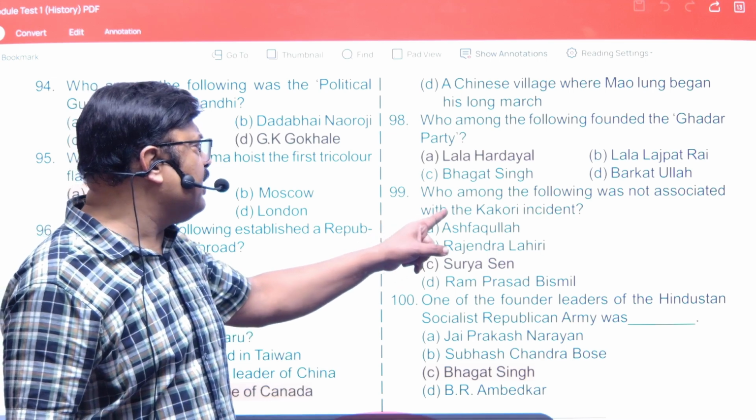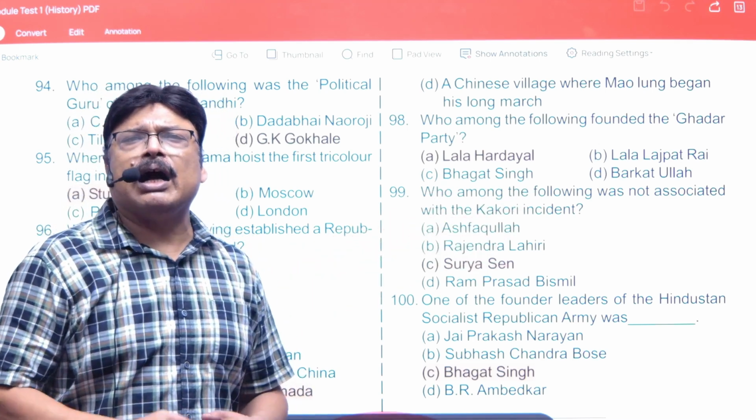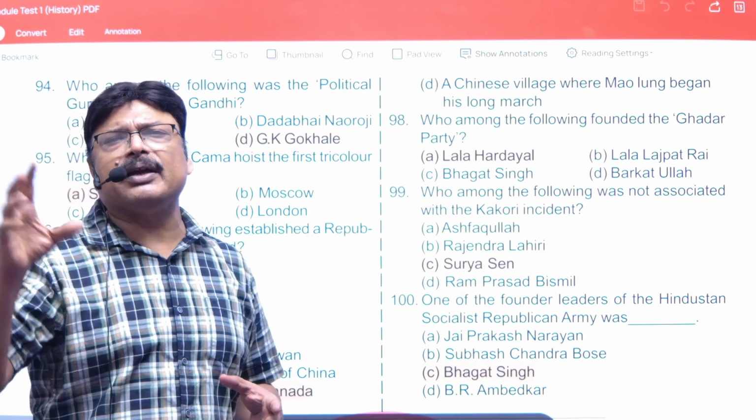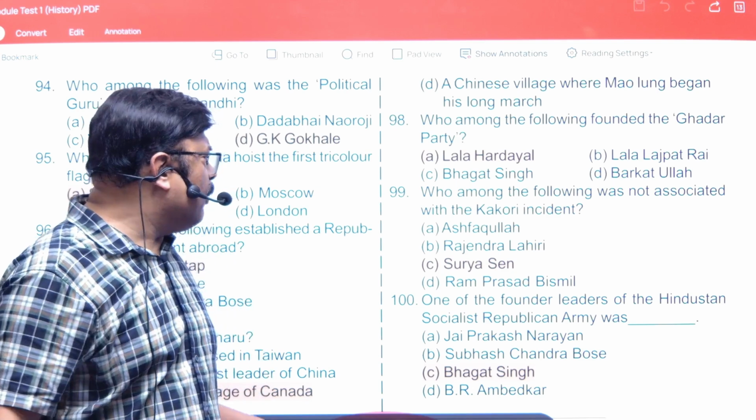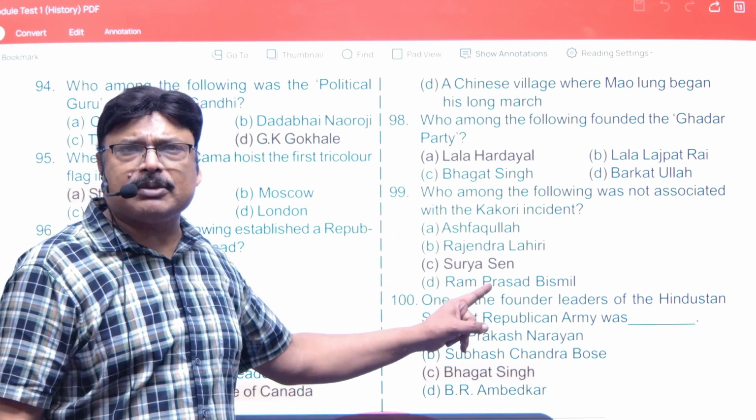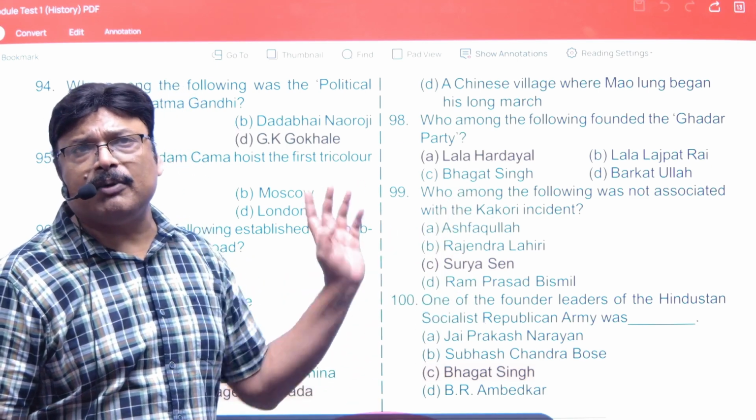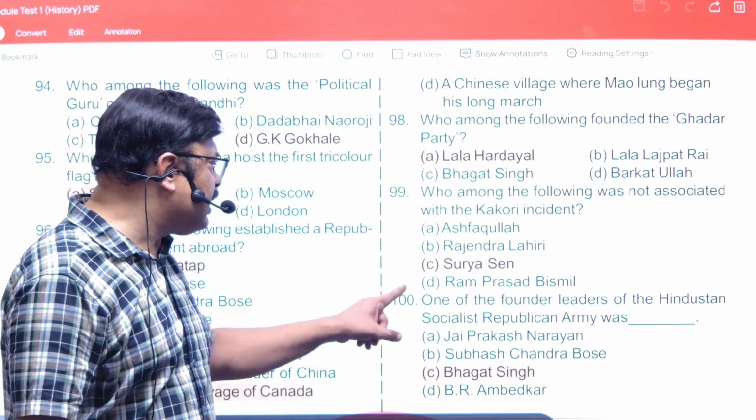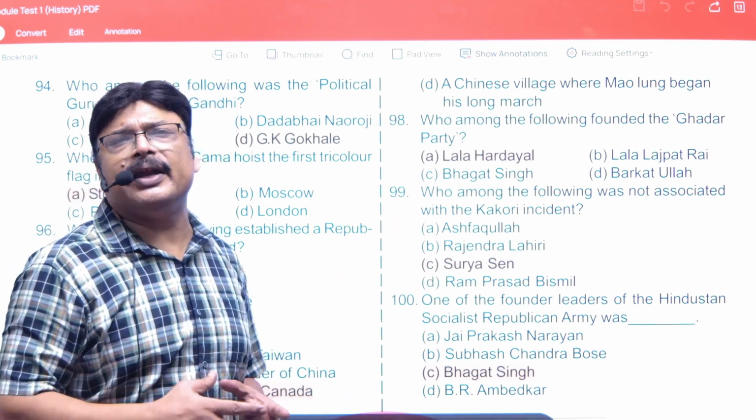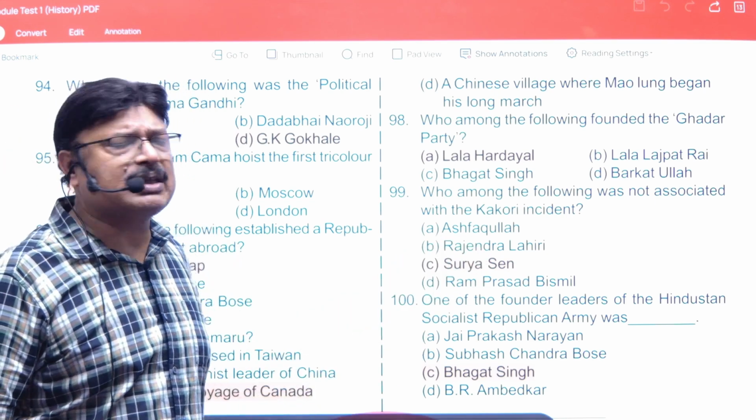Question number 99. Who among the following was not associated with the Kakori incident? The Kakori train dacoity, a famous incident by the Hindustan Republican Army. Obviously, Ashfaqullah, Rajendra Lahiri, Ram Prasad Bismil, and even Chandrasekhar Azad were involved in that. Three of these people were hanged to death. Surya Sen was related to the Chittagong Armoury Raid in 1930, so obviously he was not a part of it.